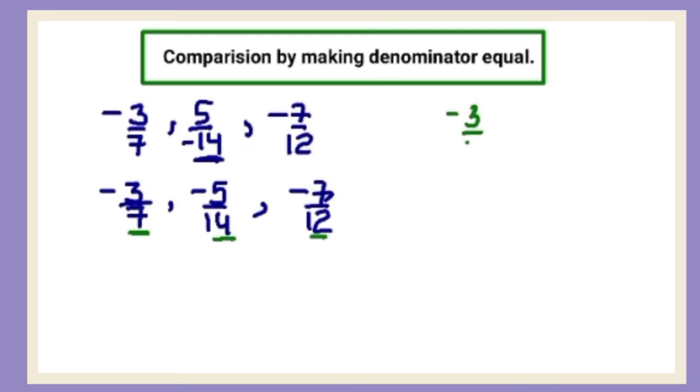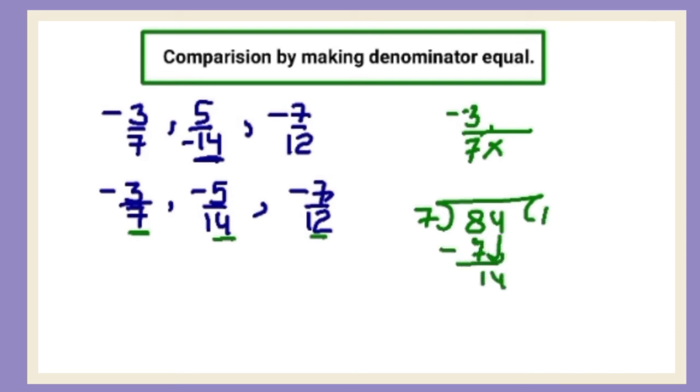Let's take the first number, minus 3 upon 7. To make the denominator 84, with which number you will multiply it? If you cannot get the number directly, divide the LCM 84 by the 7. 7 ones are 7. Subtract 7 twos are 14.